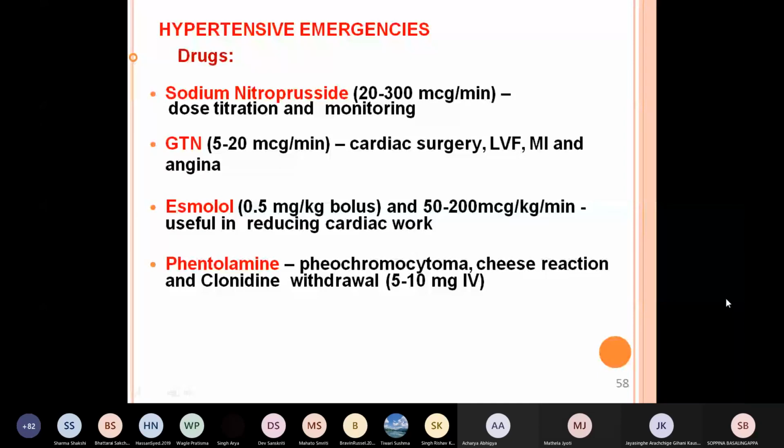Phentolamine is the drug of choice, 5 to 10 milligram IV. So for hypertensive emergencies: nitroprusside, glyceryl trinitrate, esmolol, and phentolamine. Sodium nitroprusside and glyceryl trinitrate by IV infusion. Esmolol can be given parenterally by injection. Phentolamine intravenously, particularly in pheochromocytoma, cheese reaction, clonidine withdrawal.